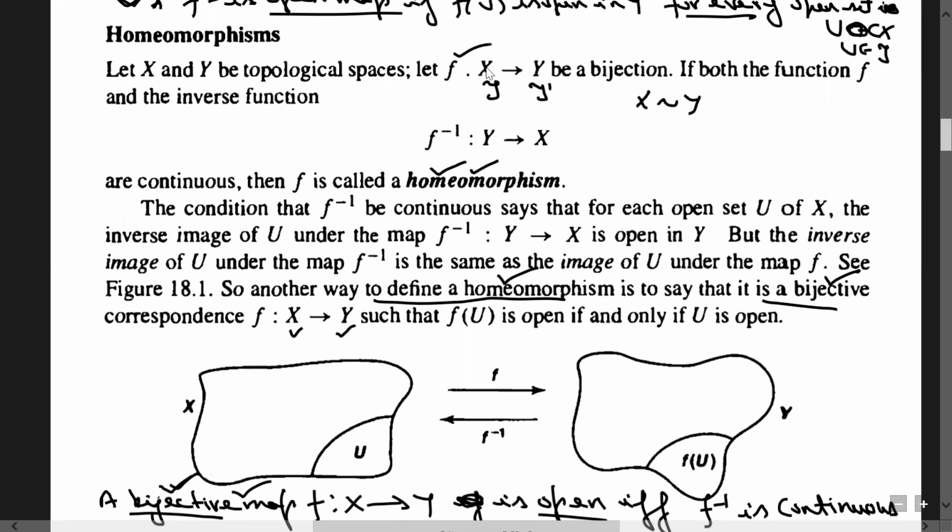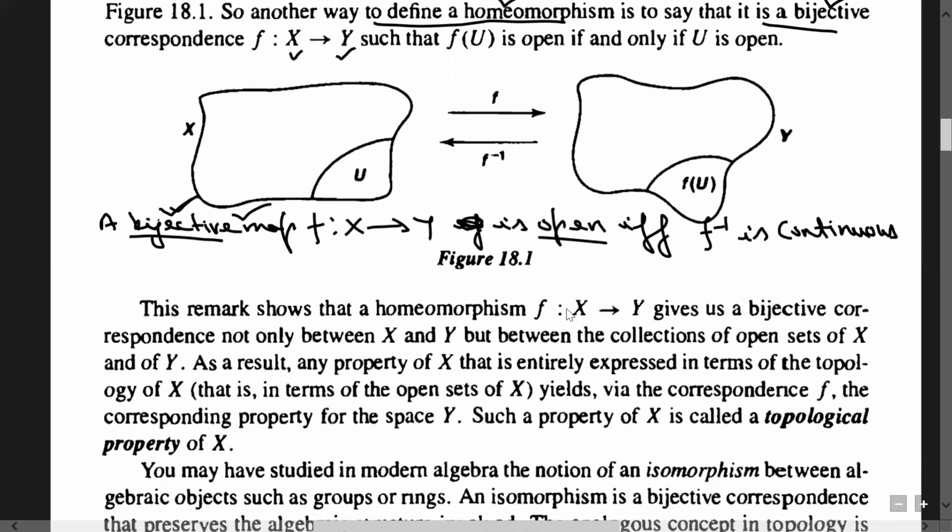अब आप देखो कि यहाँ से आपको दो चीजें मिली. यहाँ इंपॉर्टेंट चीजें क्या है कि X और Y के बीच में बाइजेक्शन होने की वजह से कार्डिनलिटी, I mean 1-to-1 correspondence होगा दोनों के बीच में. And using this result, there will be also a 1-to-1 correspondence between the open sets of X and Y. And remember this result that a bijective map f from X to Y is open if and only if f inverse is continuous. So whenever a bijective map is given, either show f inverse is continuous or show that f is an open map, both are same.